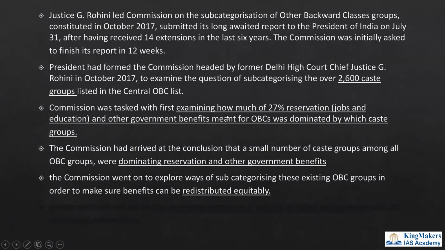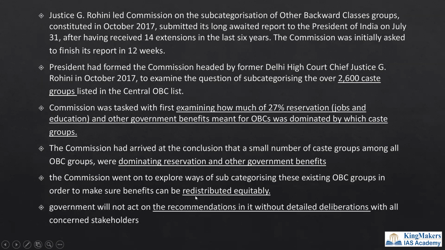And the commission was tasked with first examining how much of the 27% reservation should go to the OBC people, and which people should get this 27% reservation. Some people are dominating the reservation and other government benefits. Whether to take off the reservation for these dominating people and how to redistribute this reservation equitably. This is the task of this Rohini panel.